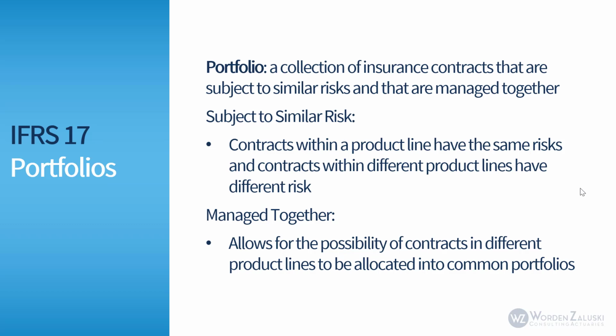A portfolio is a collection of insurance contracts that are subject to similar risks and that are managed together. So what does it mean to be subject to similar risk? Well, contracts within a product line would have similar risks, and contracts within a different product line would most likely have different risks. What does it mean to be managed together? Well, this means that the contracts are managed by similar departments and similar functions within your organization, and it allows for the possibility of contracts in different product lines to be allocated into common portfolios.